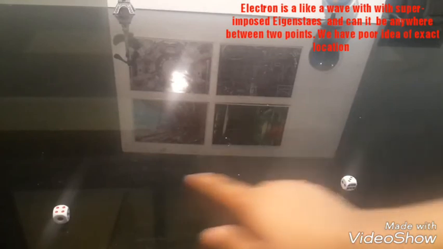So we have an accurate measurement of the momentum of the electron. But now, since these two reference points are very far away, we have lost track of the position of the electron. It can be anywhere from here to here.